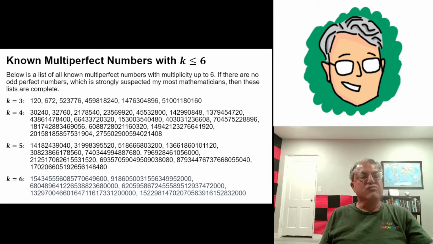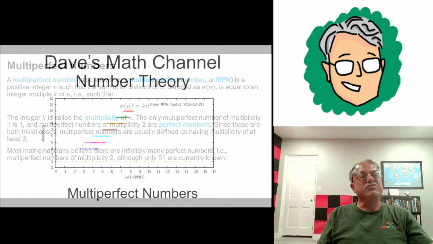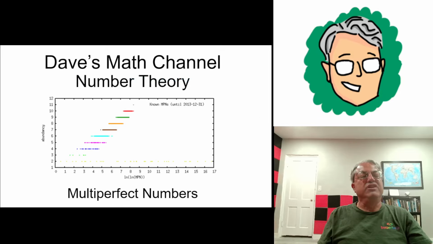So the largest multi-perfect number of multiplicity 6 is 5100118016, 11 digits. That means it's in the billions, but it's not in the trillions. So it's pretty large, but it pales by comparison with the largest known perfect number. And then they get bigger and bigger for bigger multiplicities.